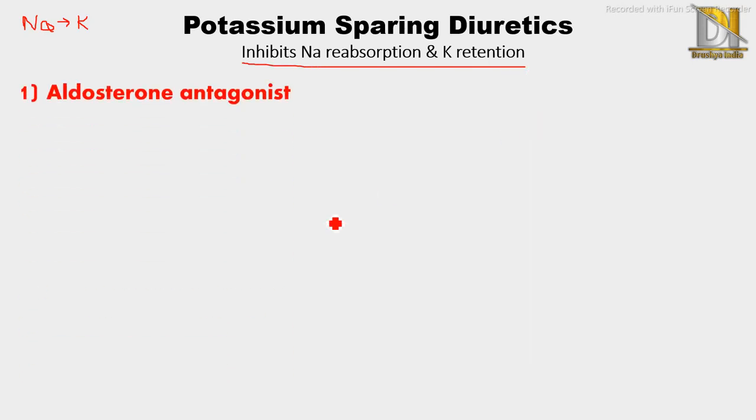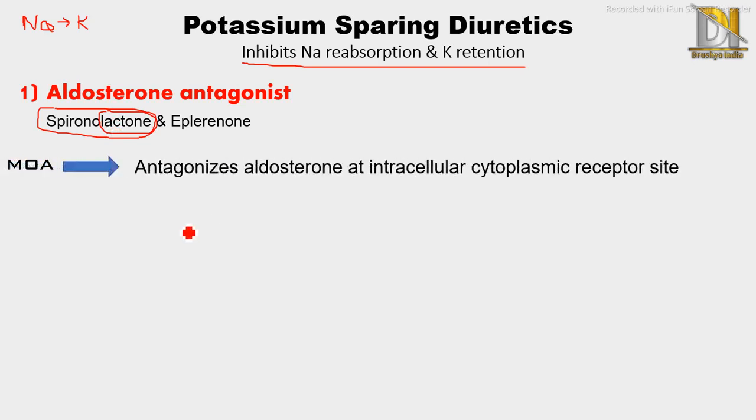So the first class under potassium sparing diuretics is aldosterone antagonist. As we know, aldosterone is secreted by the adrenal gland, which is responsible for increased hypertension. Under this there are only two drugs, spironolactone and eplerenone. Spironolactone is a steroidal compound containing a lactone ring, as discussed in classification. Their mechanism of action: they antagonize the aldosterone at the intracellular cytoplasmic receptor site. They directly bind to the aldosterone receptor and antagonize its effects.